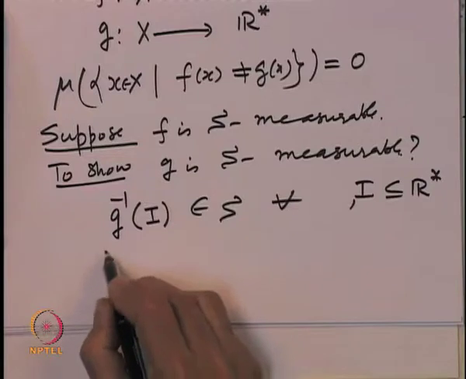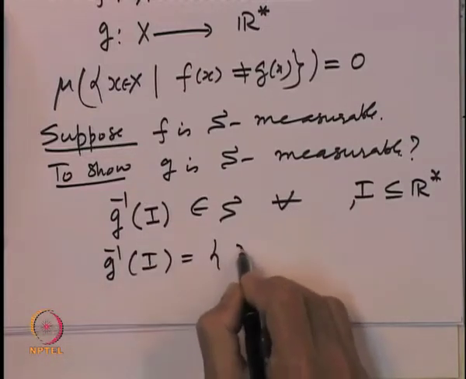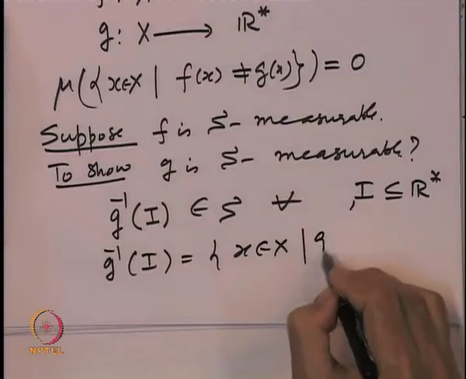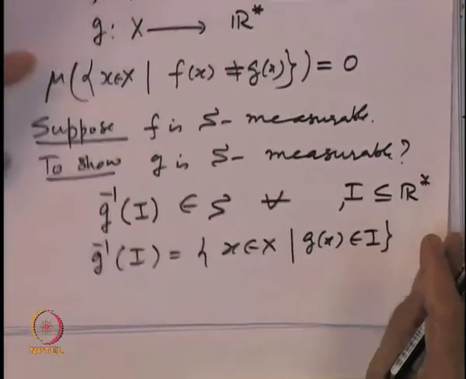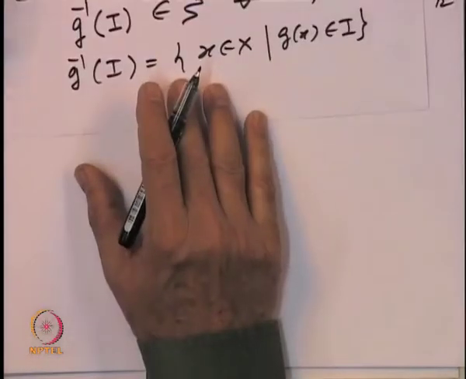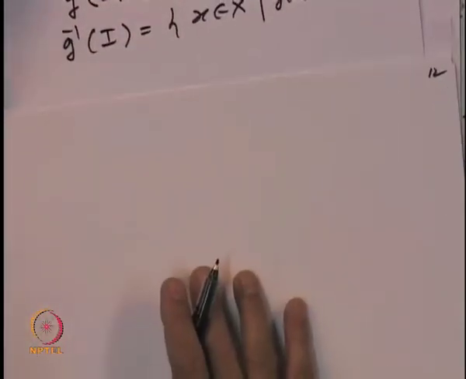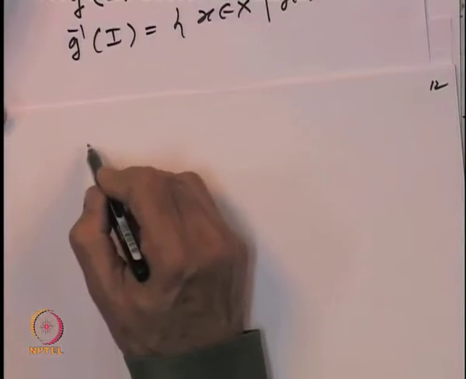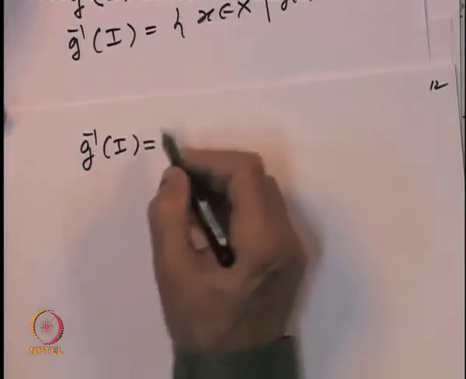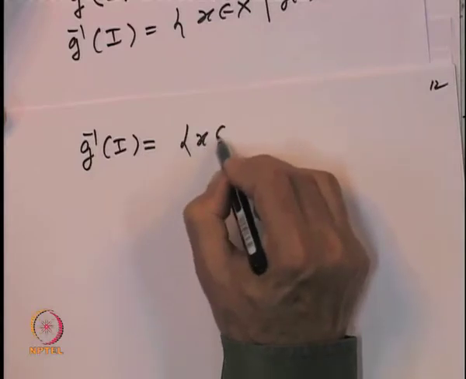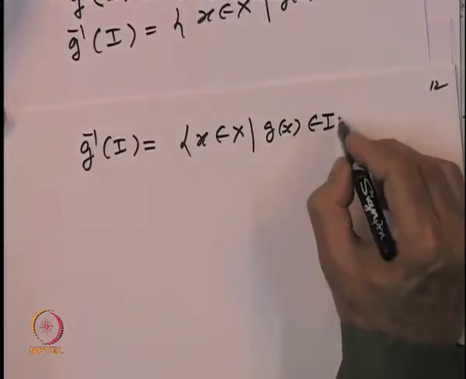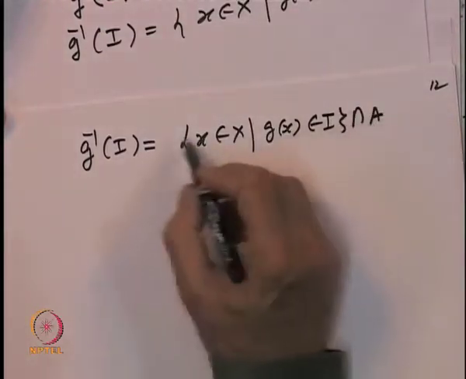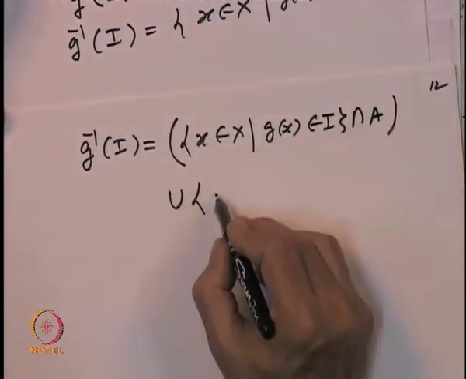So, let us look at G inverse of I, which is the same as all x belonging to X such that G of x belongs to I. This is a subset of the set X. So I can write G inverse of I as the intersection with the set A and also with A complement.